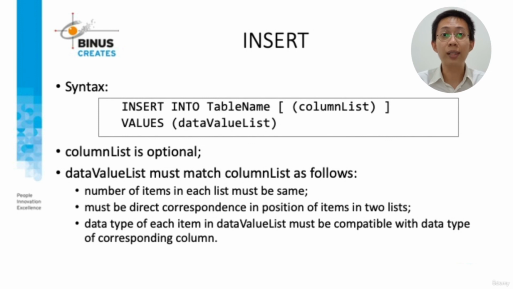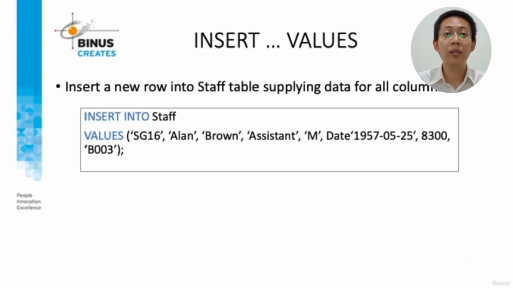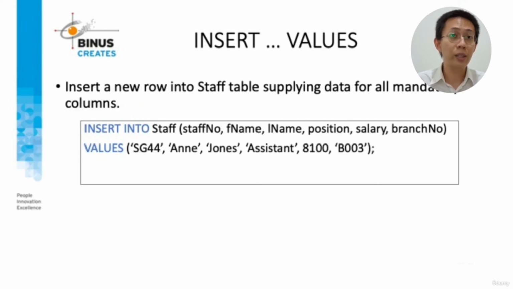The data type of each item in the data value list must be compatible with the data type of the corresponding column. Here's the example of inserting a new row into the staff table. Here's the example of inserting a new row in the staff table with only mandatory columns.